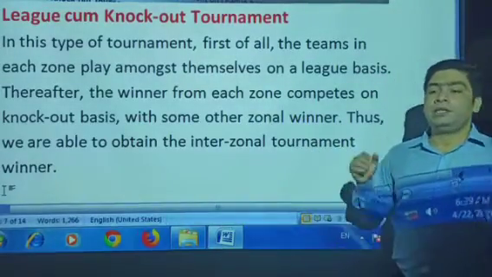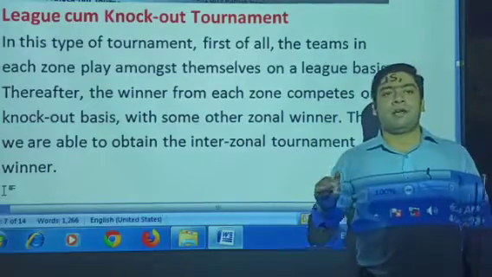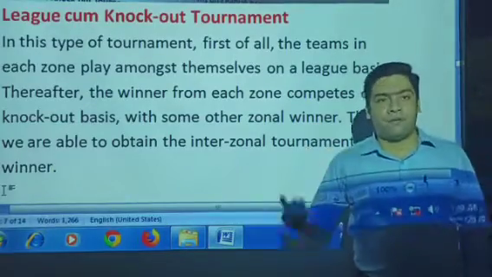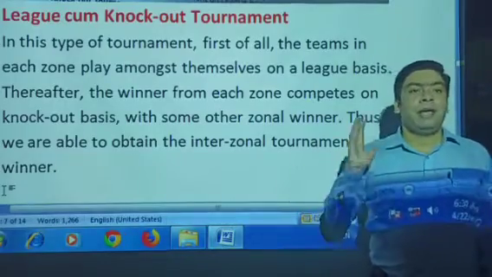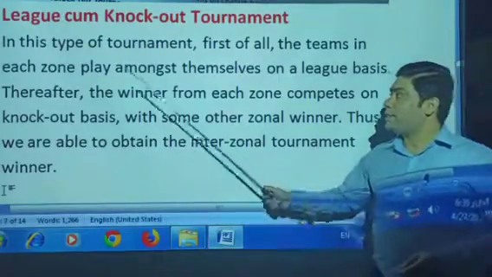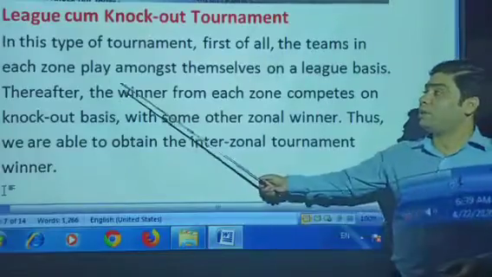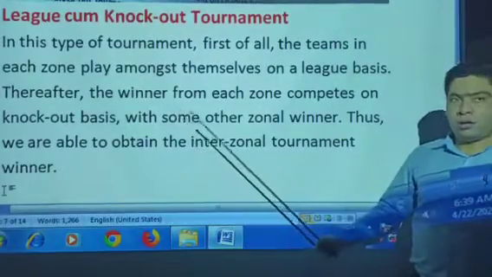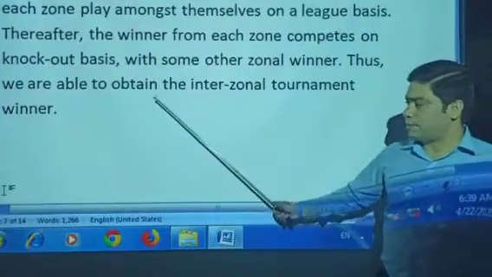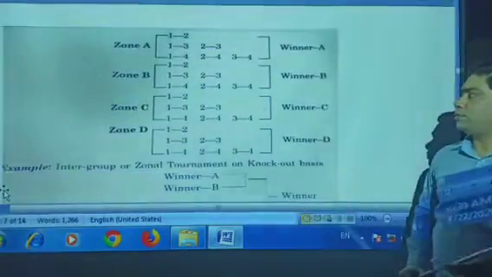What happened? Here the zone matches are always played in the manner of knockout, while interzonal or national level matches will be played in league manner. So what happened in this type of tournament? First of all, the teams will play among themselves on a league basis, and thereafter the winner of each zone plays on a knockout basis.